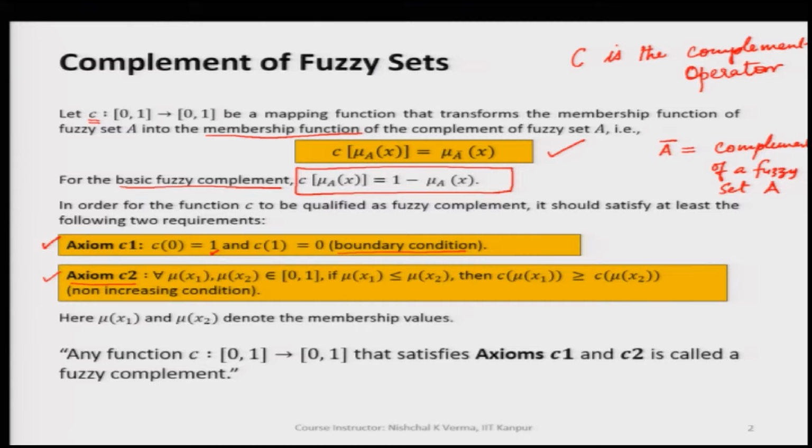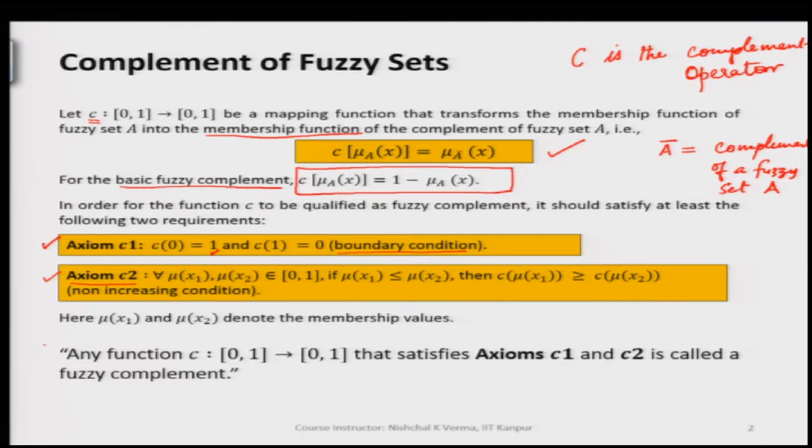So, for C to be called the complement operator, it should satisfy axiom C1 and axiom C2. If these two axioms are satisfied, we can say the operator that we are taking as C here is a complement operator.